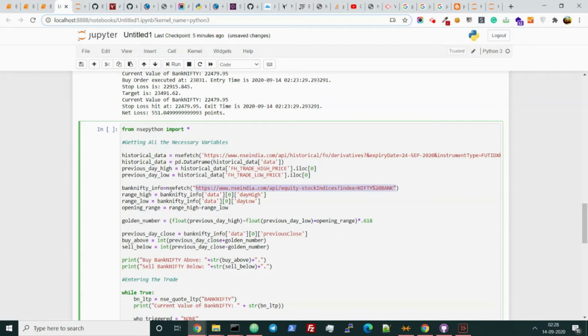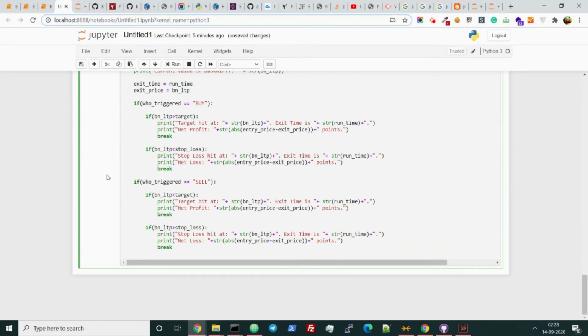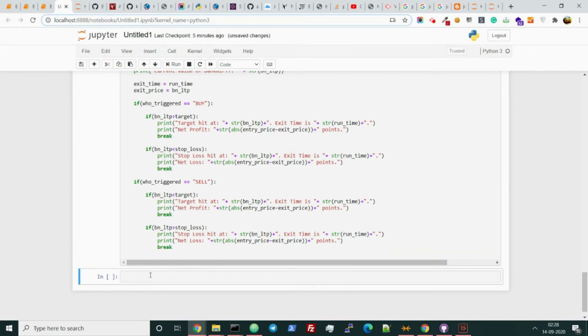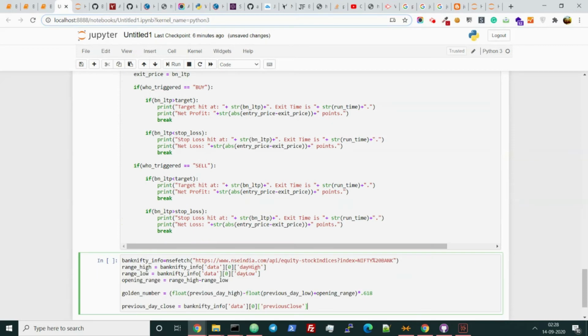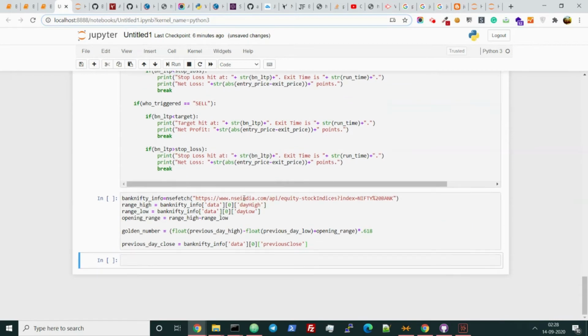So we need to replace this function. As we replace this function, we need to replace all the functions which are dependent on this variable, which is range high, range low, and also the previous day close. So let us just copy this part, make a slab, make another slab. So we need to replace this one.